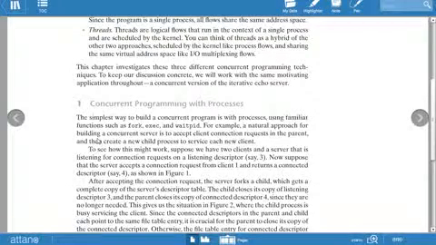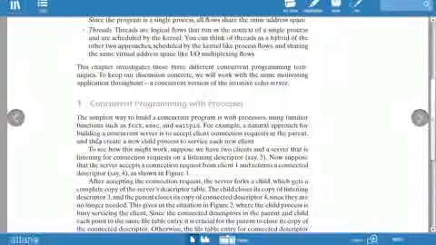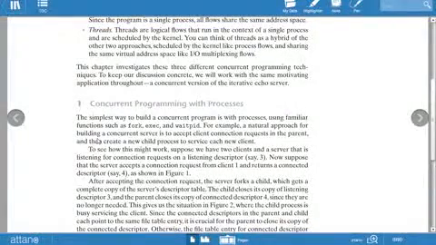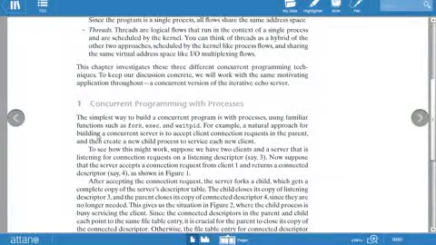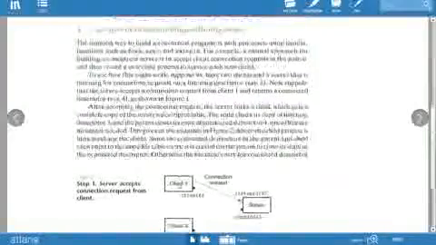The server is listening for connection requests on the listening descriptor. Now suppose that the server accepts a connection request from client 1 and returns a connected descriptor, say 4, as shown in figure 1.